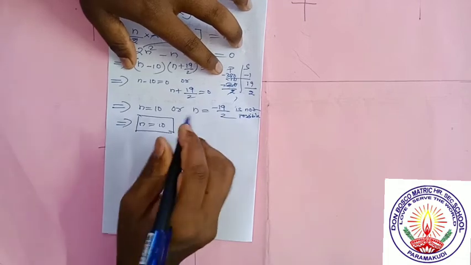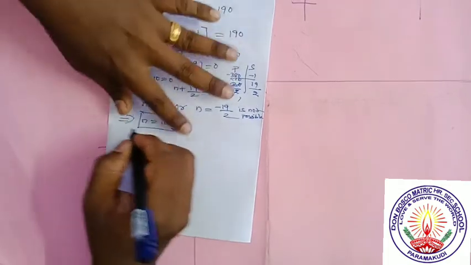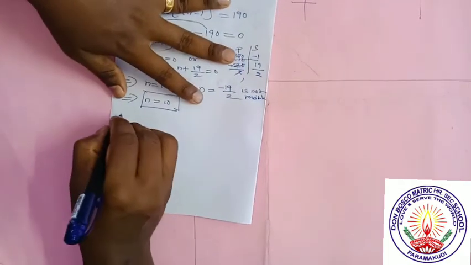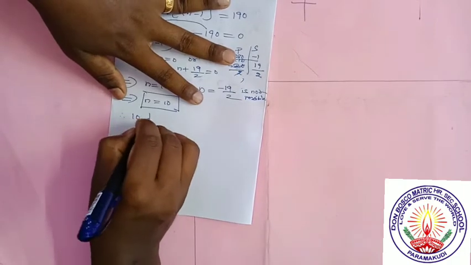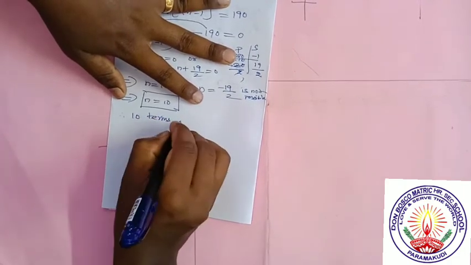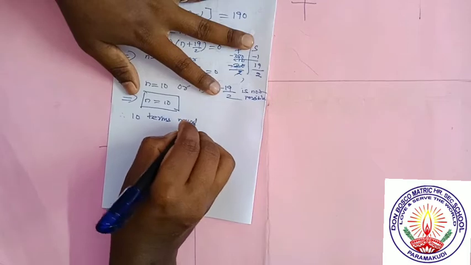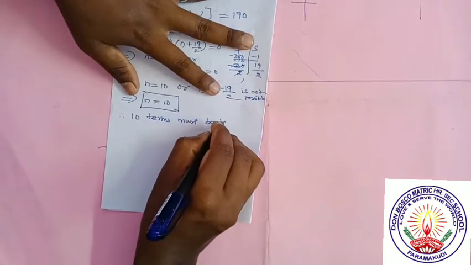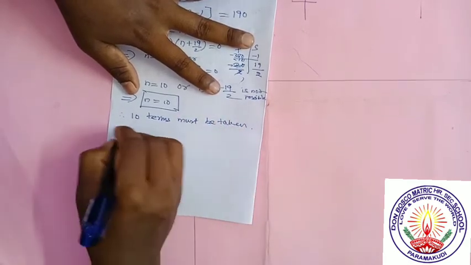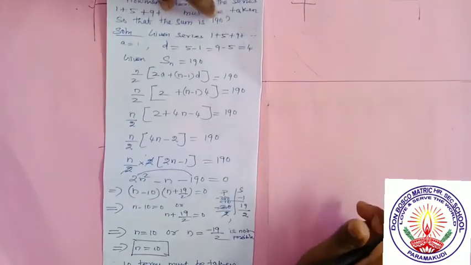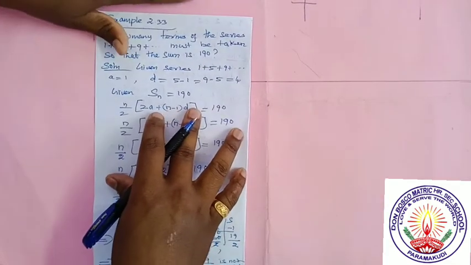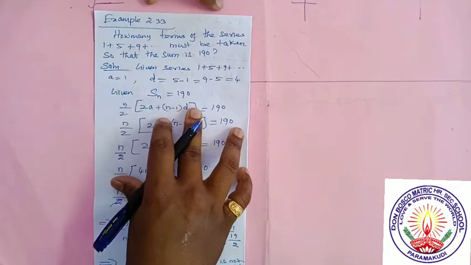So what is our question? How many terms must be taken? Therefore 10 terms must be taken. That's the answer. It may be a 2 mark or 5 mark question. So listen, it's a very simple one.